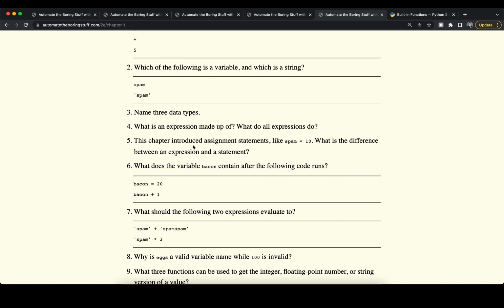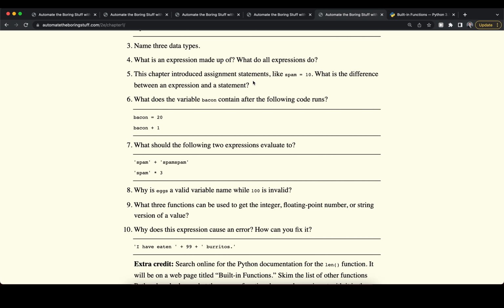We also learned about assignment statements. For example, we assigned the variable spam, or rather we assigned the value of 10 to the variable spam. The question is, what is the difference between an expression and a statement? So the main difference is basically that a statement, or the assignment statements that we learned about, has an equal sign in it, so therefore we do some assignment, and the expression would basically be what we've seen so far, a calculation that we perform, so it would have a value and an operator.